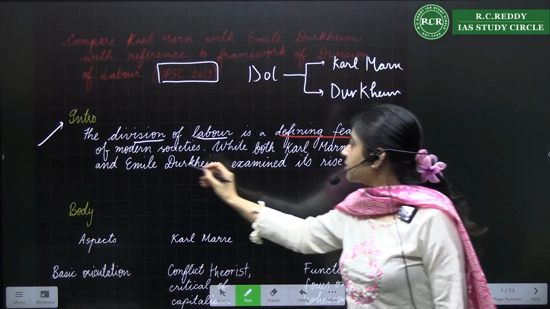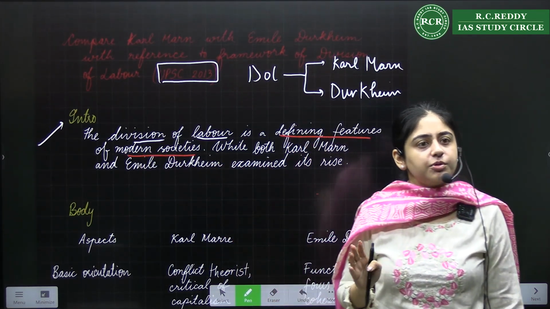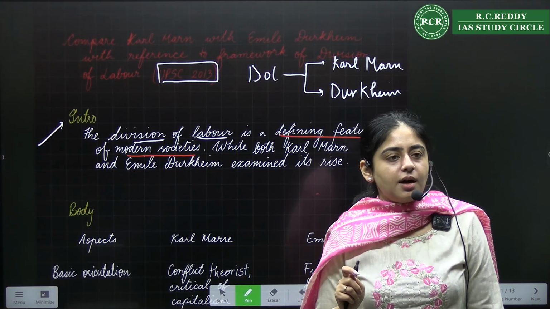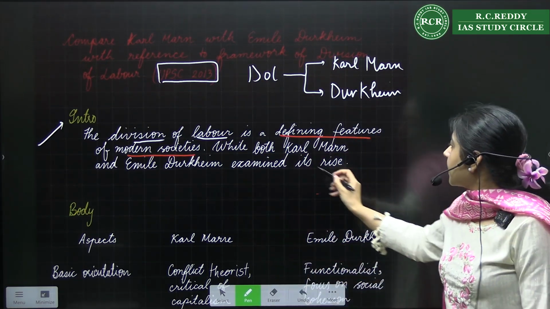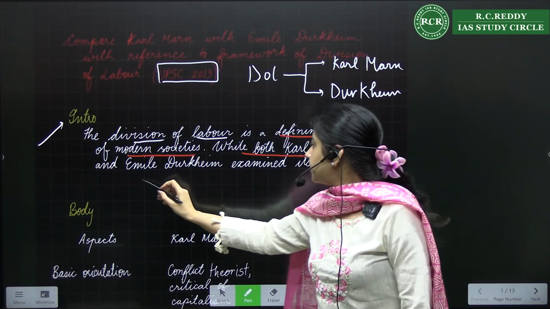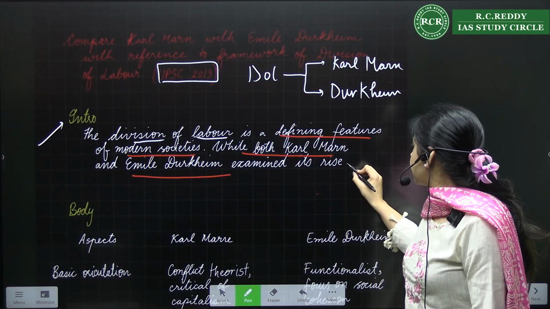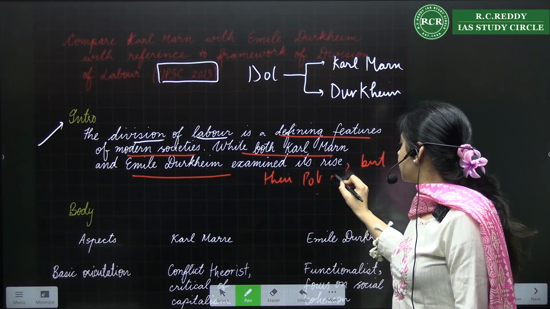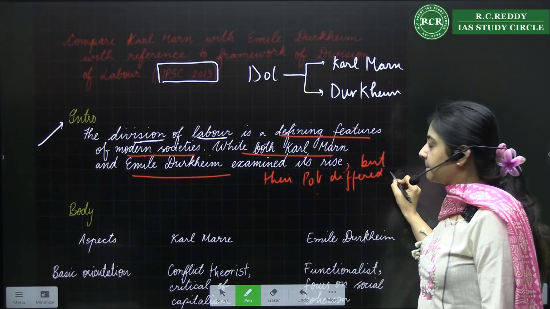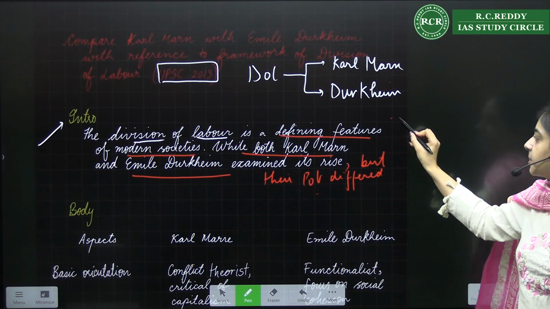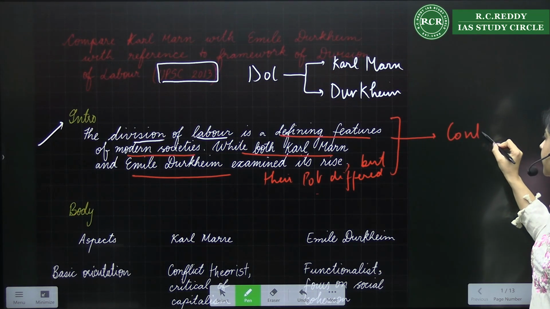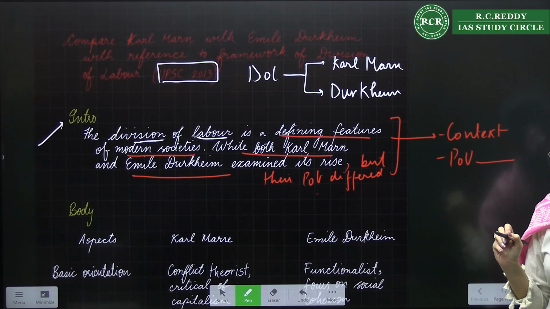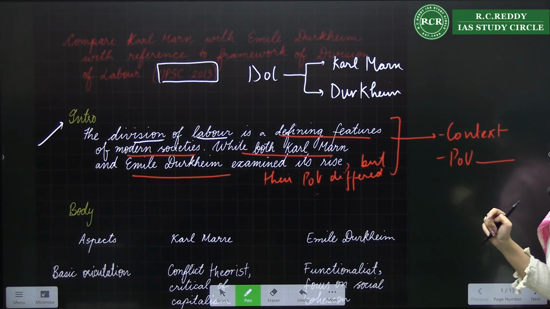is a defining feature of modern society, right? That's true for both of them. Both of them described division of labor in the modern societies, right? After your industrial revolution. While both Karl Marx and Durkheim examined its rise, but their point of view differed, right? So in the introduction, you have explained that both of them, the context time-wise was same, but their point of view was very different, which is the question also that you have to compare.